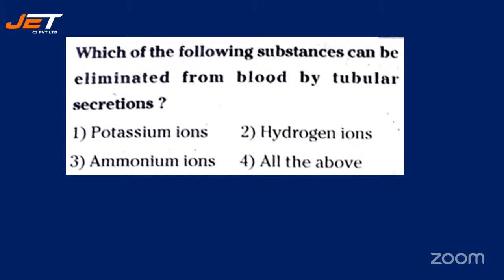Which of the following substances can be eliminated from blood by tubular secretion? Sorry, students. Yes, the right answer for this question is all the above. Those who have selected option 4, they all are correct.